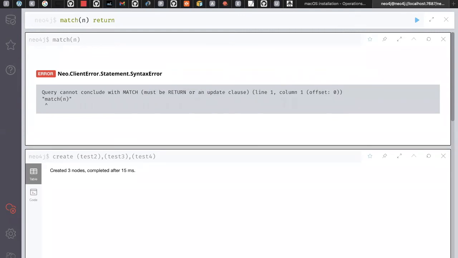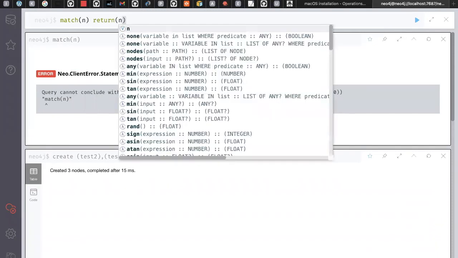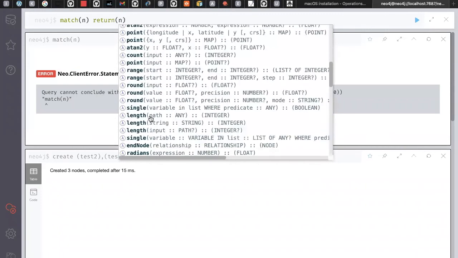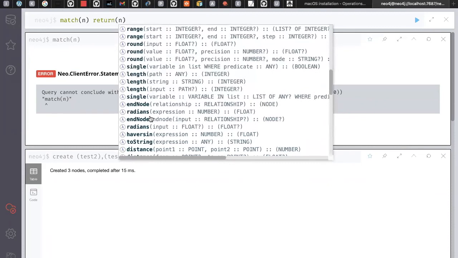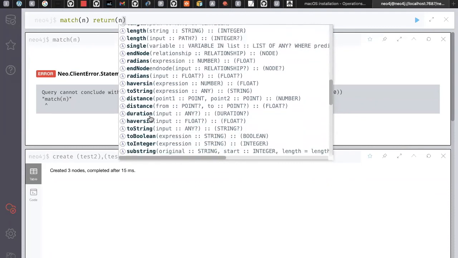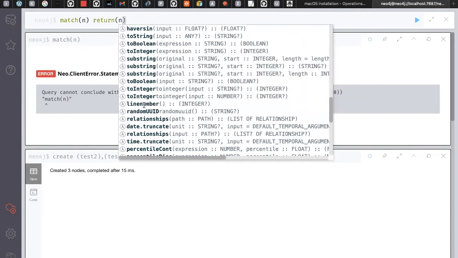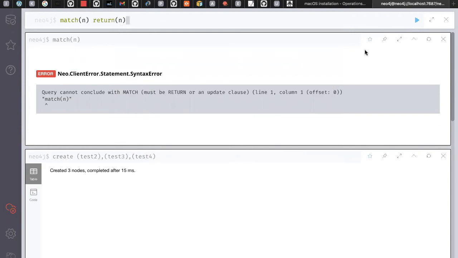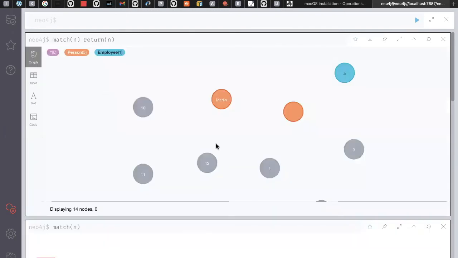So I want all the nodes to be displayed from the data, and I'm just clicking return, right? If you want something like that, there are so many operations to return it, and we can talk about this one later. But for the time being, just think there are so many data types we have to get the data from the database. But I'm not using anything. Very simple. I created one node first, then I created three nodes. Now I'm trying to execute this command and see these are the nodes.